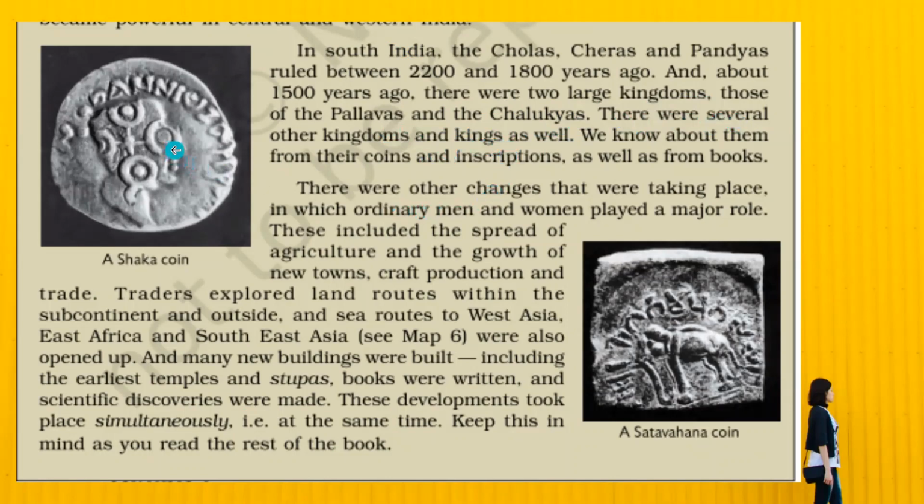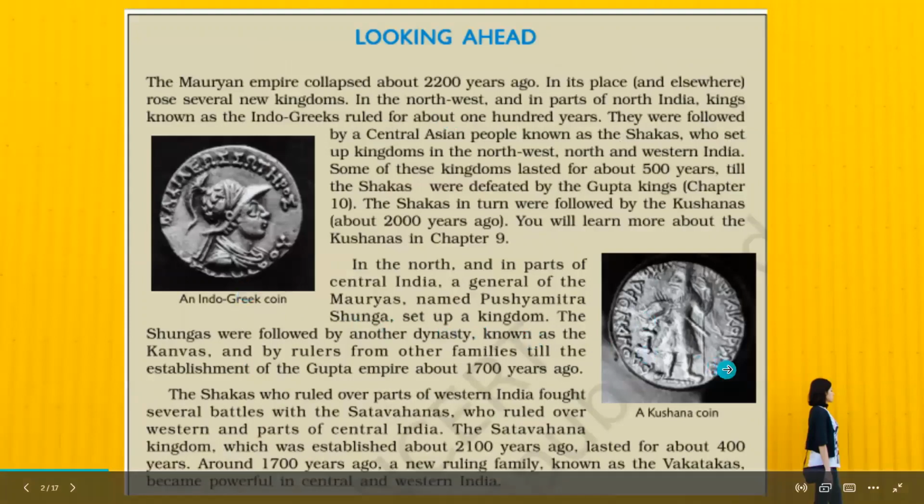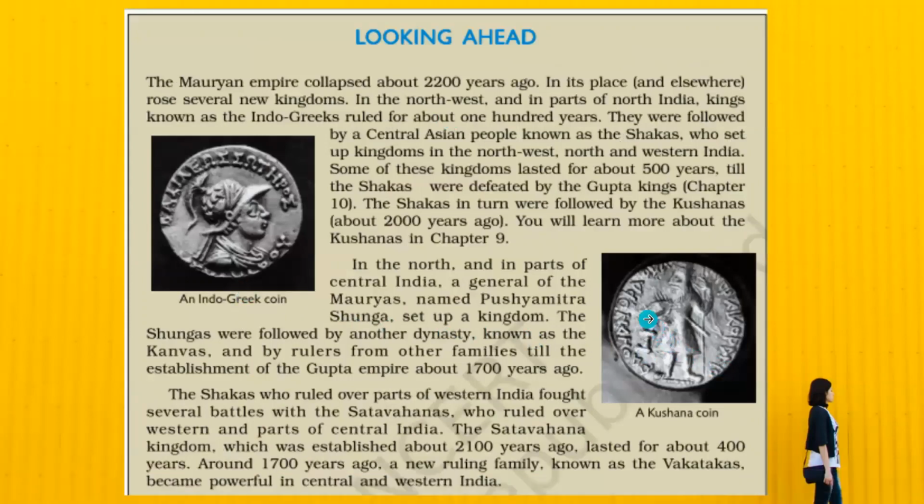Alright, clear. And here is the Shaka coin, Satavahana coin, the Indo-Greek coin, Kushana coin. First was the Mauryan Empire, then came the Indo-Greeks, then there were the Shakas. Shakas got defeated in some areas by the Gupta kings. However, there were still some Shakas who were ruling, and then they were followed by the Kushanas. And in northern and central India, again, the Shunga dynasty was established by a Maurya general, Pushyamitra Shunga.